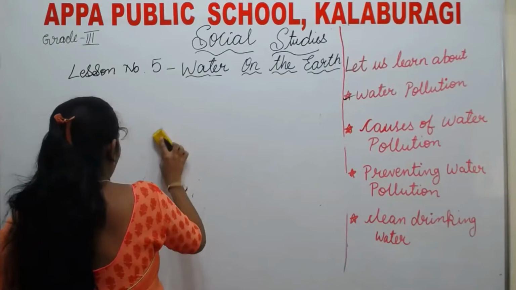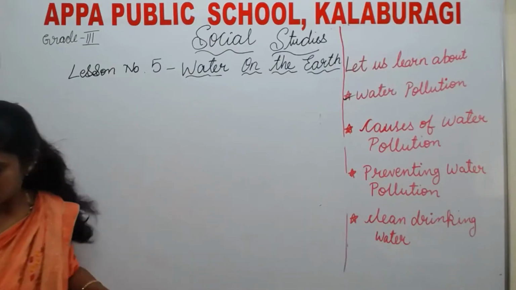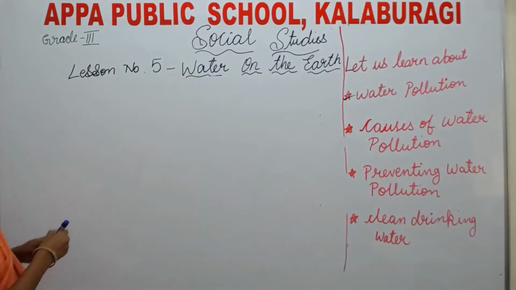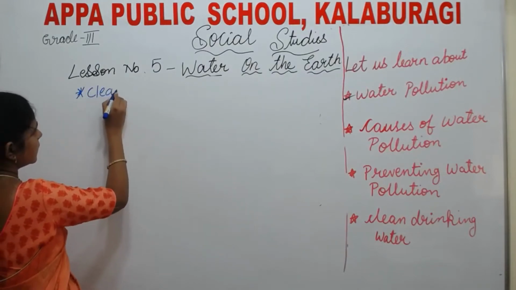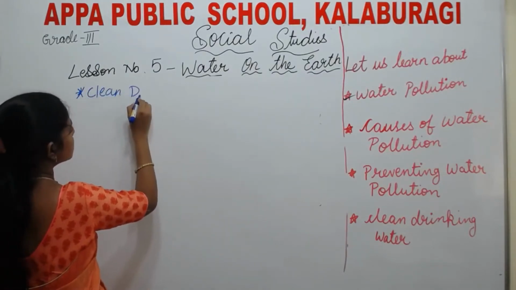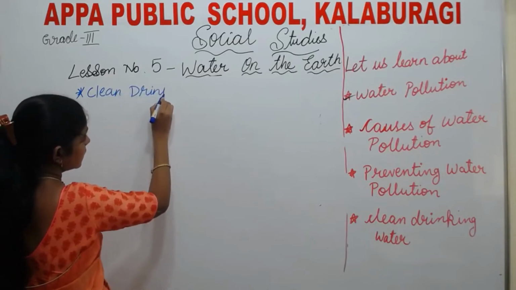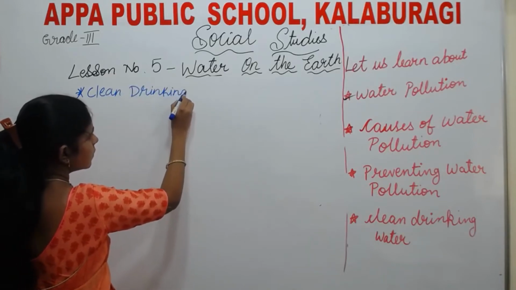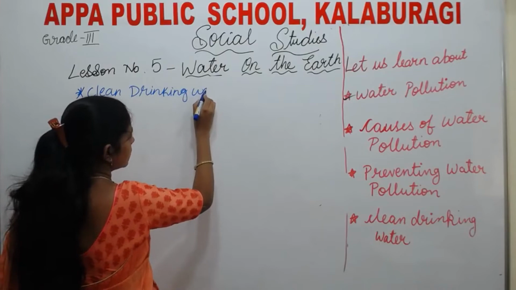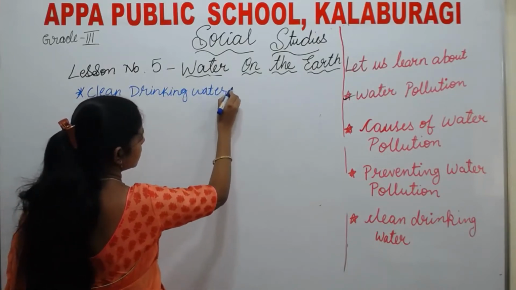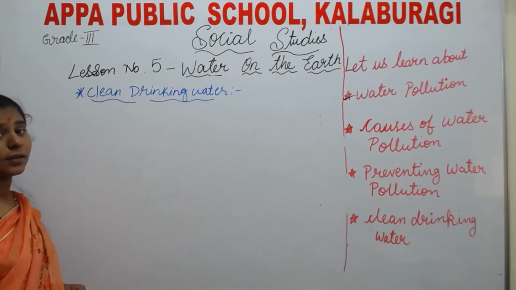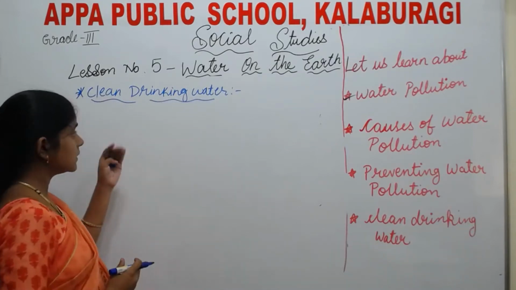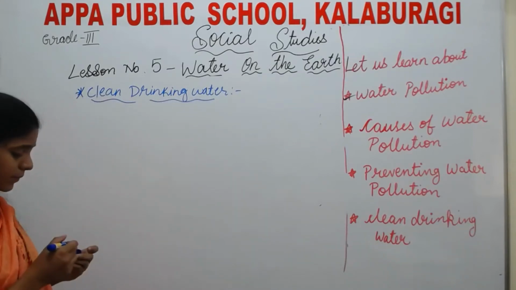Clean drinking water. We need clean drinking water, otherwise we'll become sick.